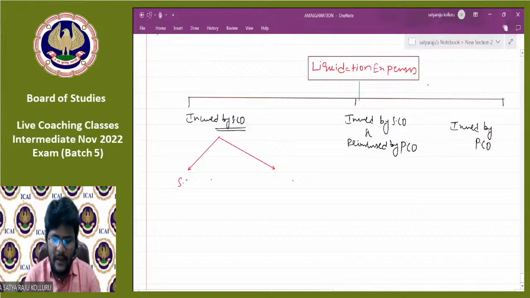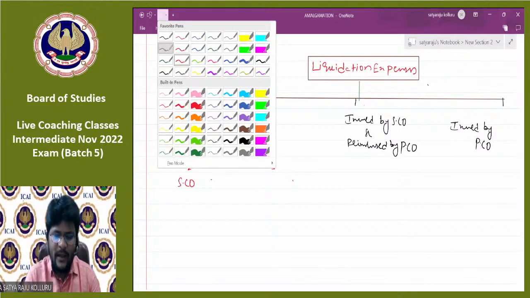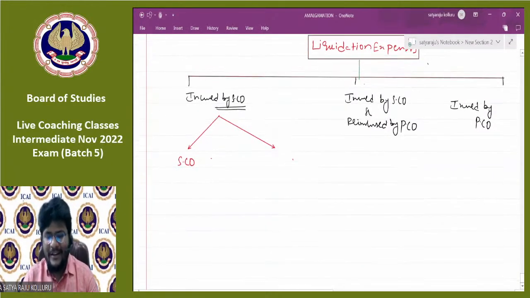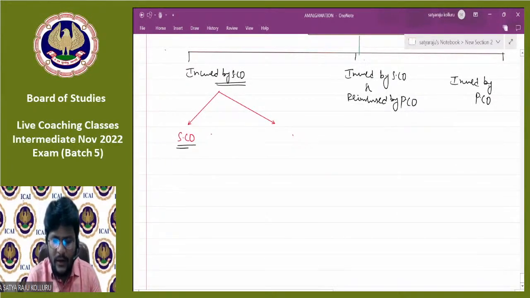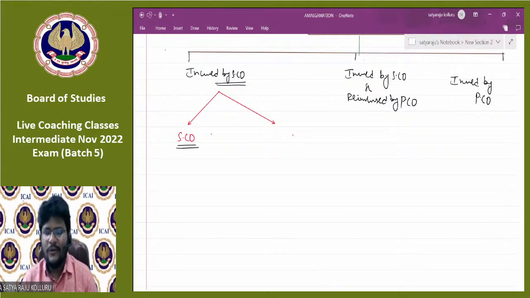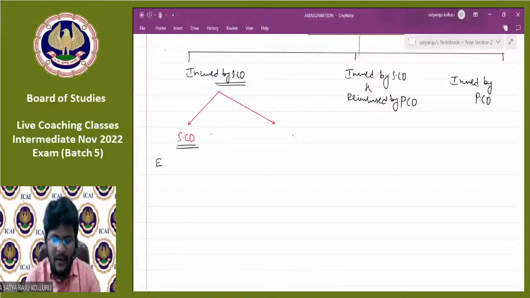In the books of the selling company, let us assume the expenses are incurred by the selling company. We already discussed the accounting treatment in the books of the selling company. Can you please tell me what the accounting treatment is? Realization account Dr. to cash account. The original entry is liquidation expenses to cash.